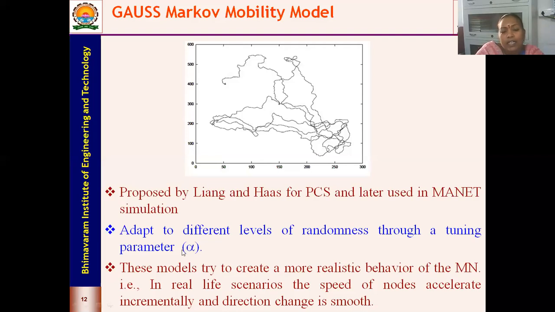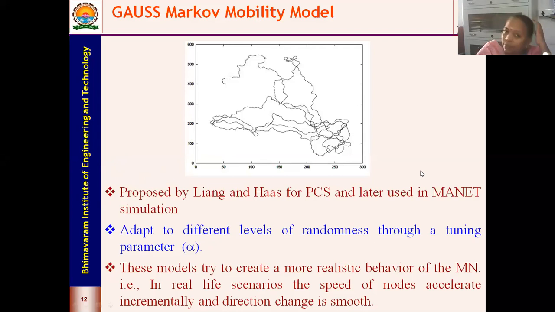If alpha is equal to 0, it is going to behave as a random waypoint mobility model. If alpha is equal to 1, it is going to be a Gauss-Markov mobility model. And if alpha is equal to 0.5, the nodes are going to move in a linear fashion, that is, take a straight line path.